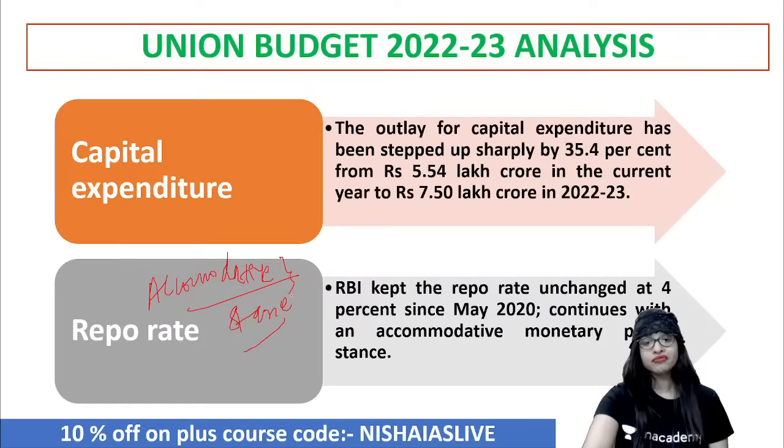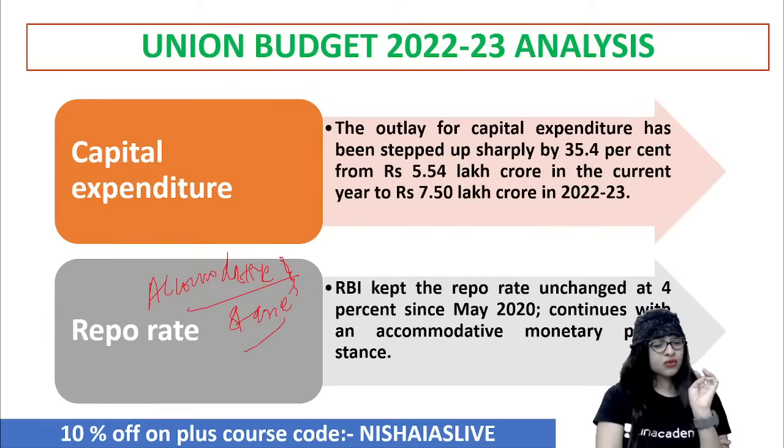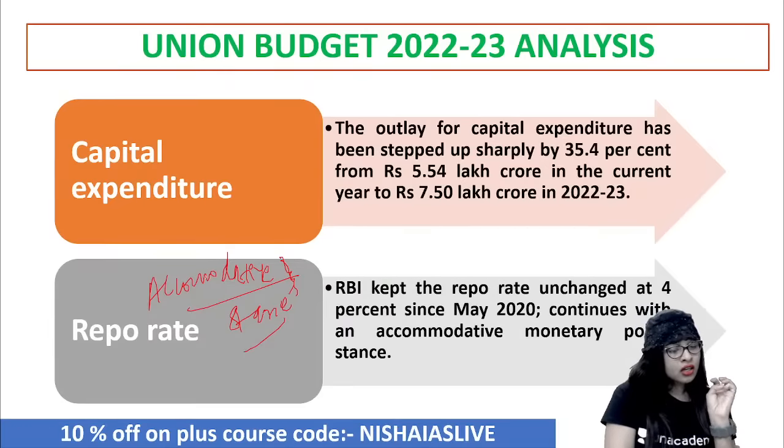And what is accommodative stance? It is a way in which you can inject more money supply into the economy because of the lack of money supply that we have. That is why the repo rate was kept unchanged at 4% since May 2020, because in March your so-called pandemic started. So from there on, in every quarter, if you see the bi-monthly report, the repo rate is the same. Yes, well, Deepesh, what is reverse repo?